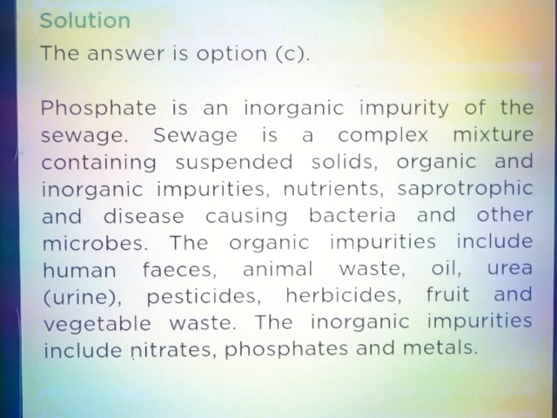The organic impurities include human feces, animal waste, oil, urea, urine, pesticides and herbicides, fruits and vegetable waste. The inorganic impurities include nitrates, phosphates and metals.